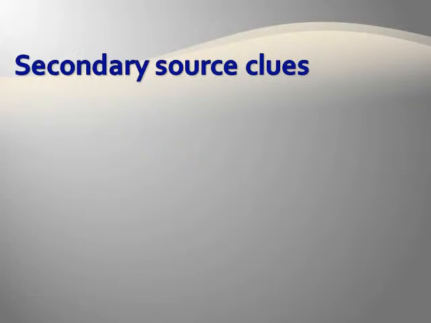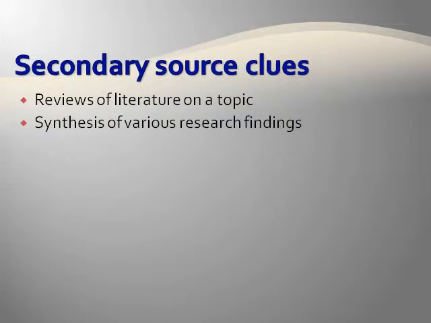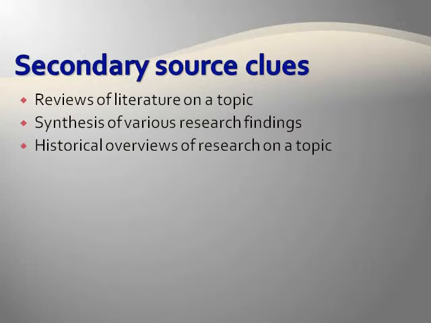Okay, so here are some clues that a report or article is a secondary source. It contains reviews of literature on a topic. No specific hypothesis is being tested, but rather it is a synthesis of various research findings. A secondary report will summarize findings from various studies and research groups. Secondary sources also include historical overviews of research on a topic. Remember, secondary sources are far removed from the original research.